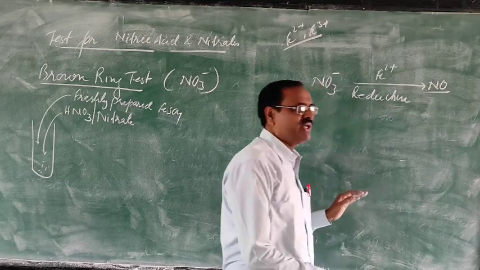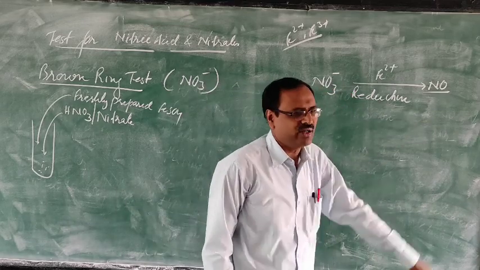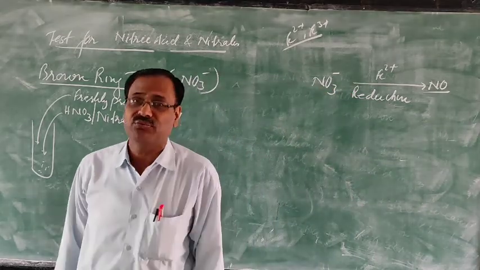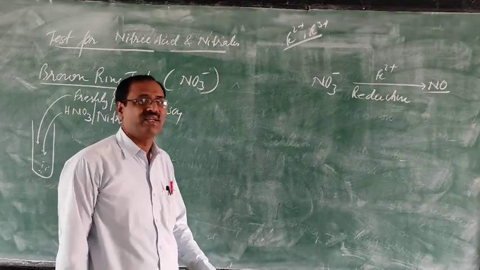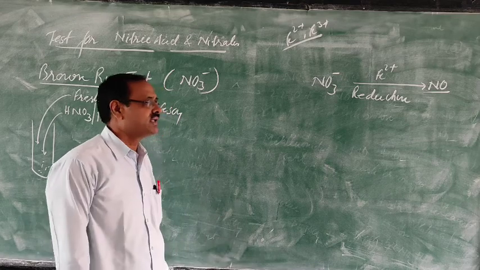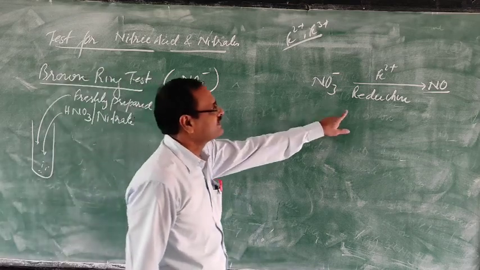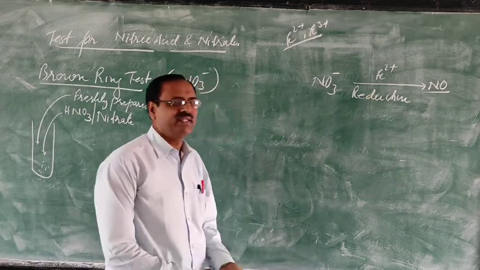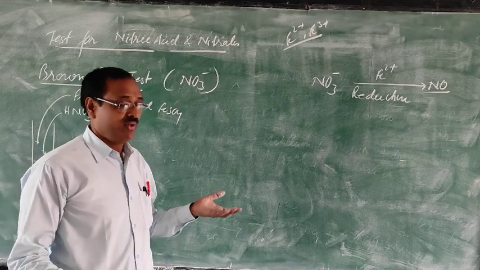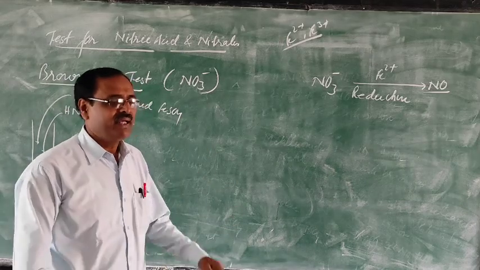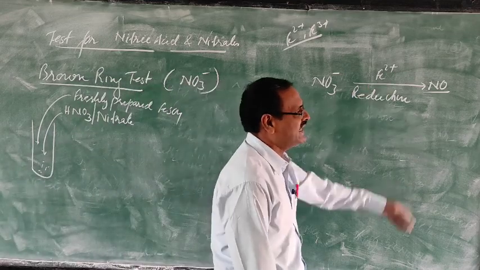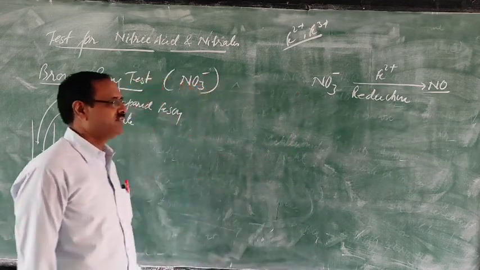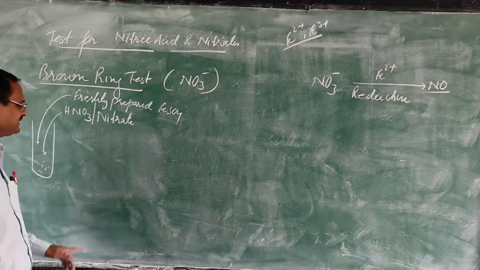This nitric oxide reacts with ferrous sulfate to form nitrosoferrous sulfate, and because of this formation, you get the brown ring. That's why freshly prepared ferrous sulfate is required: if it was prepared earlier in the lab, it will be oxidized to ferric ion, and ferric ion cannot be used as a reducing agent.